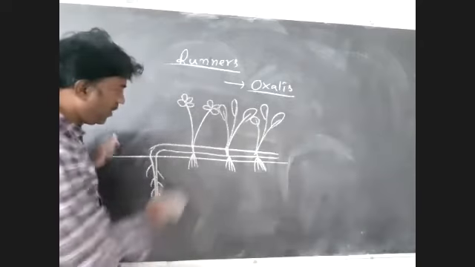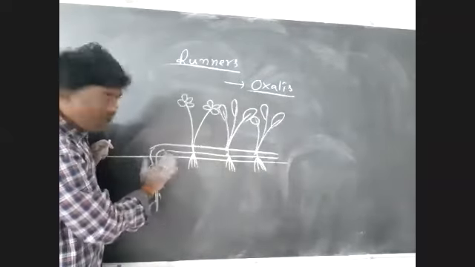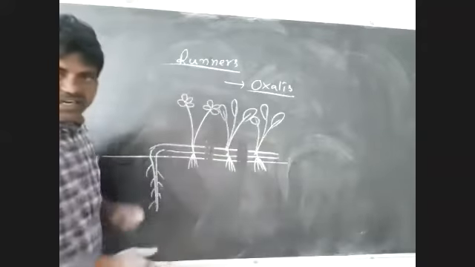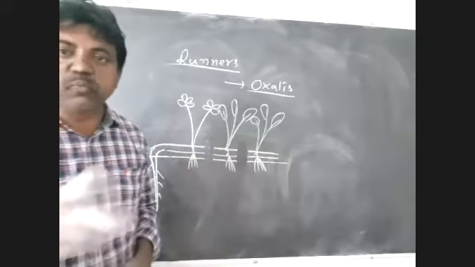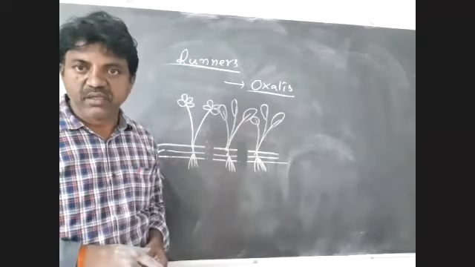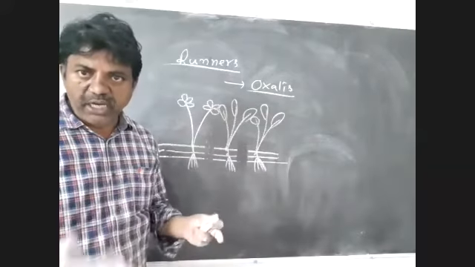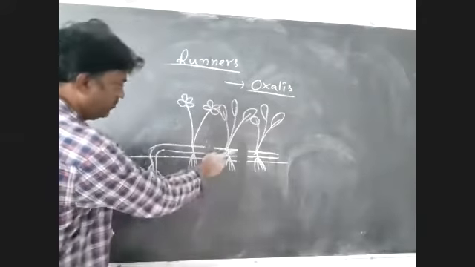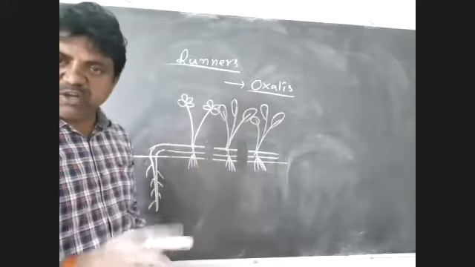Listen to me carefully. In the mature region, the older region, when internodes break off, each node develops into a new plant. When internodes break, every node becomes independent, grows and develops into a new plant. For example, here three nodes are present. Each node develops into a new plant.